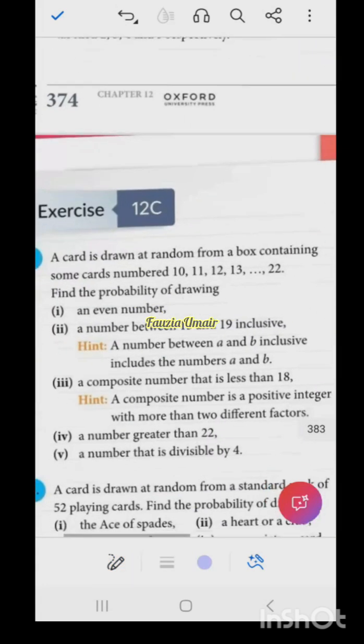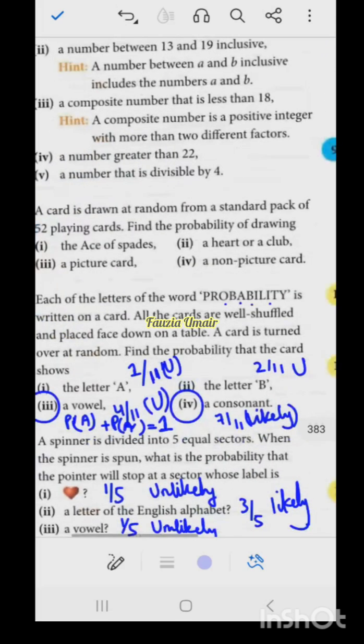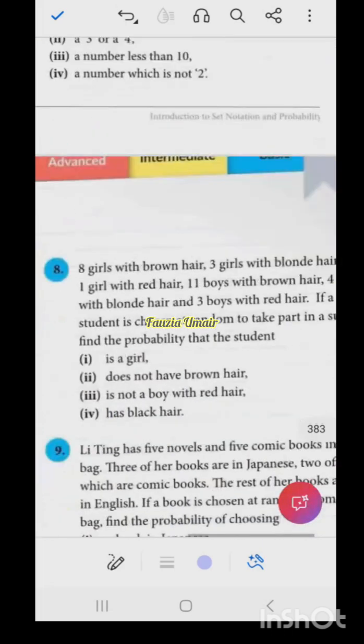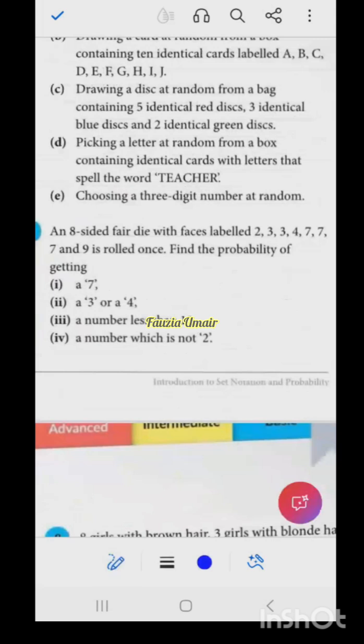Right. Any other? So let's say this one: a fair 8-sided dice was rolled, and these numbers are written on it: 2, 3, 3, 4, 7, 7, 7, 9. Okay? Find the probability of getting a 7. It is 8-sided, so what is the probability of getting a 7? Ma'am, 2 by 8. Why 2? Look, there are 1, 2, 3. So what is the probability? 3 by 8.